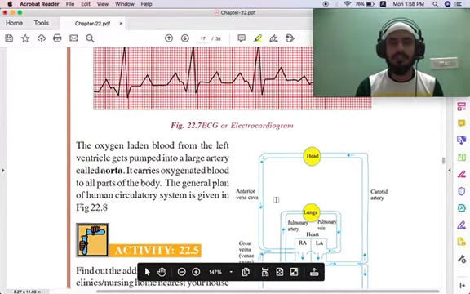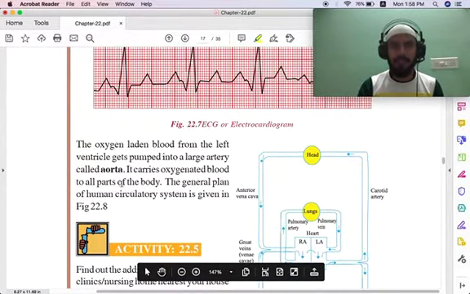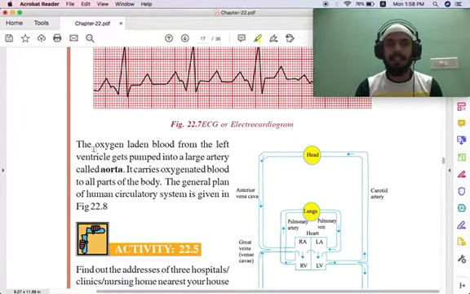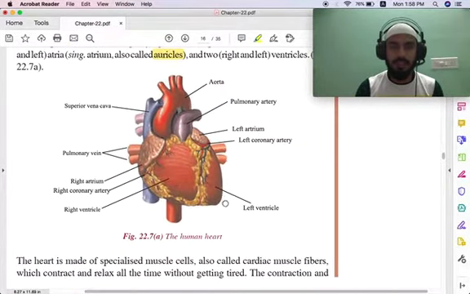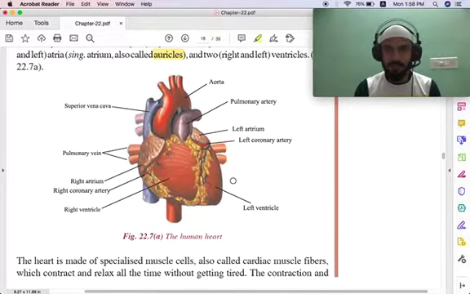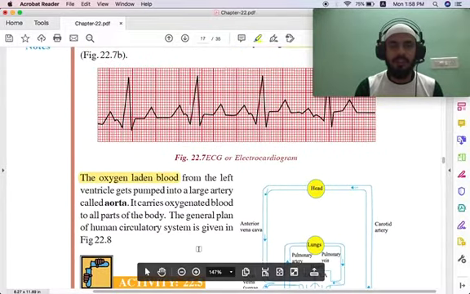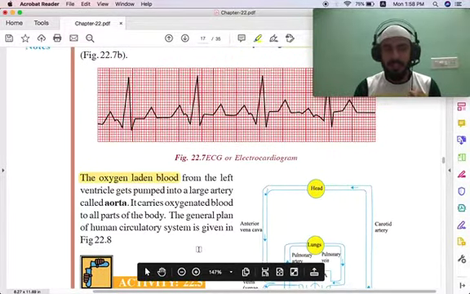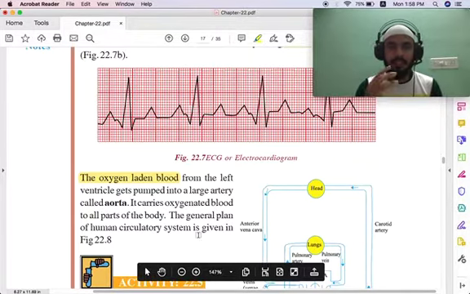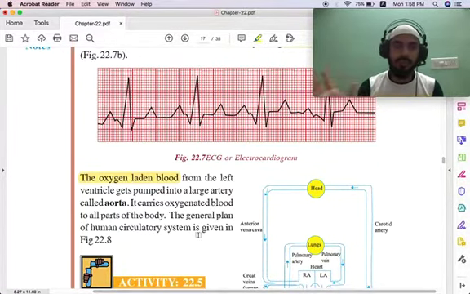So here is the process they are explaining. The blood containing oxygen from the left ventricle gets pumped into a large artery called the aorta. So you have the left ventricle, which contains blood with oxygen that comes from the lungs, and it is pumped to the aorta. This is the aorta here. It's a large artery in the heart. It carries oxygenated blood to all the parts of the body.